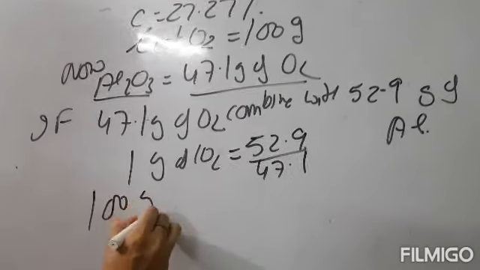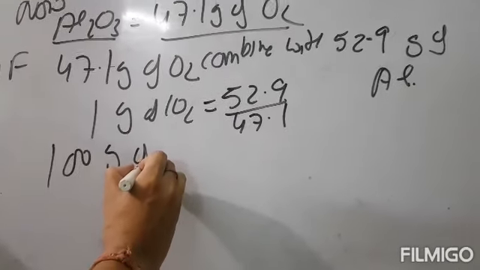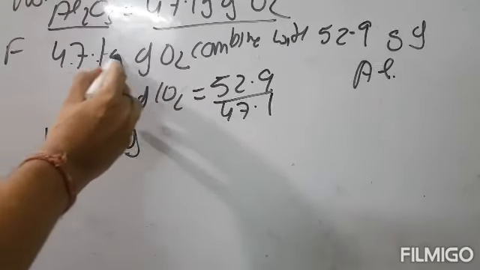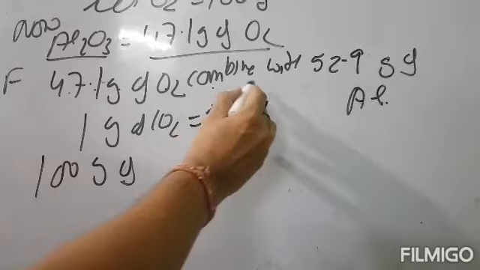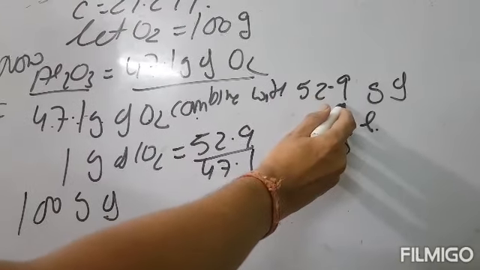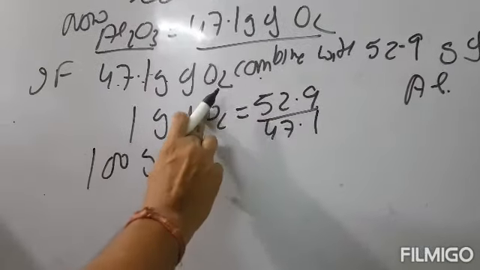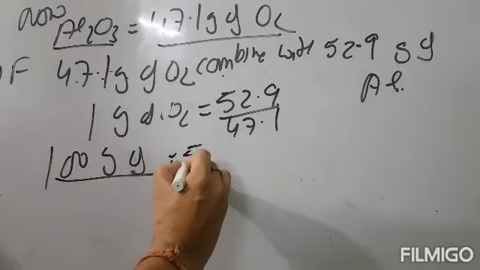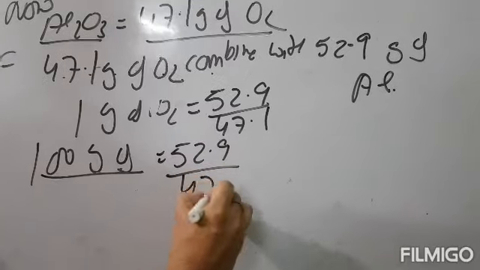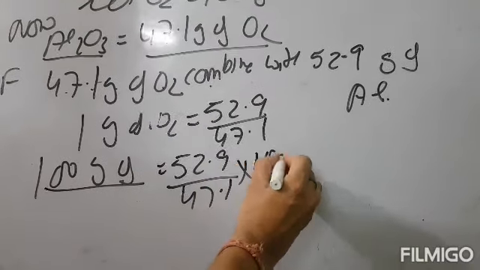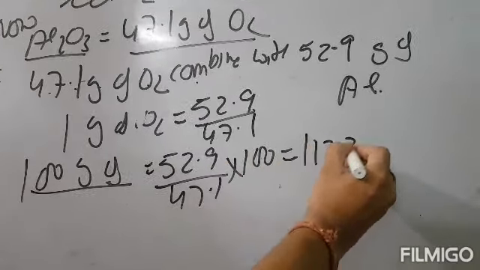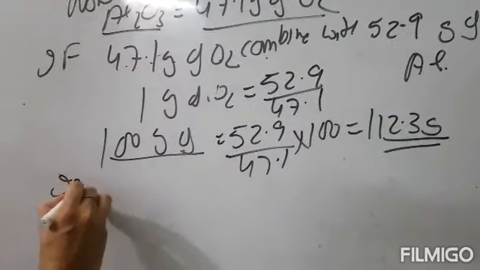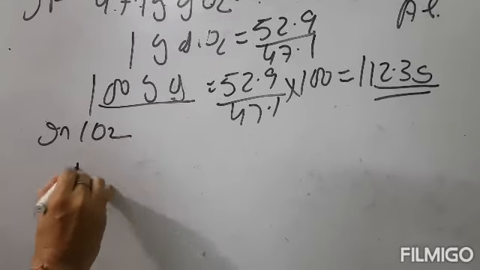Therefore, if 47.1 gram of oxygen combines with 52.9 gram of aluminium, then 1 gram of oxygen, and therefore 100 gram of oxygen, will combine with 52.9 upon 47.1 multiplied by 100, that is 112.3 gram.